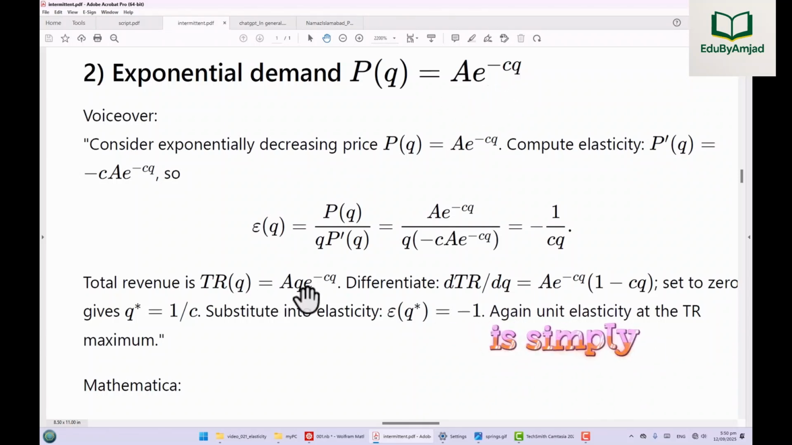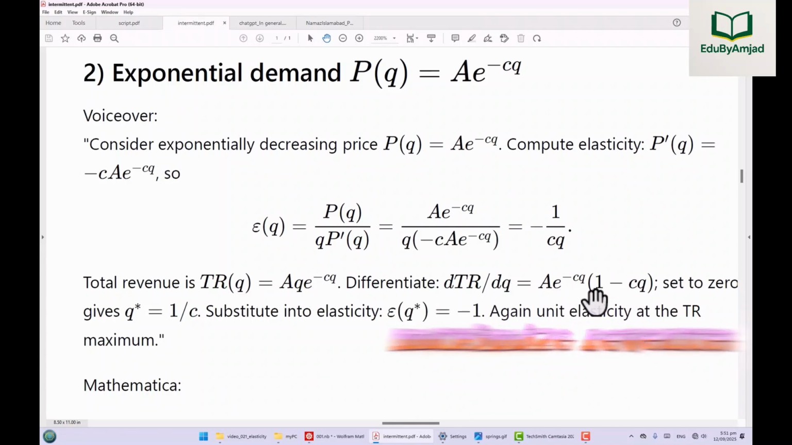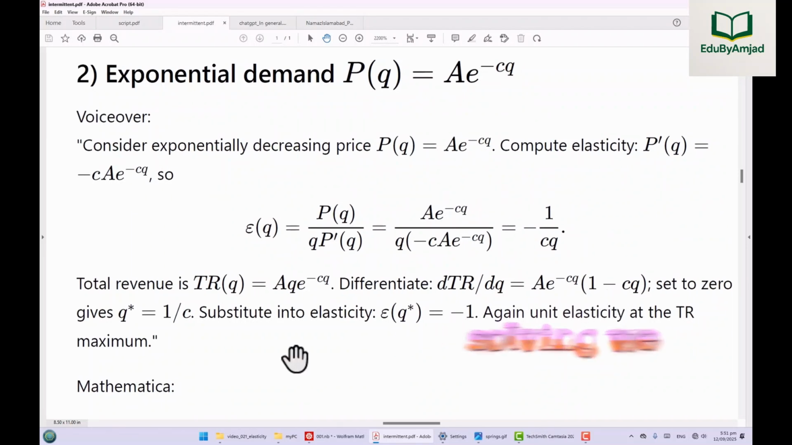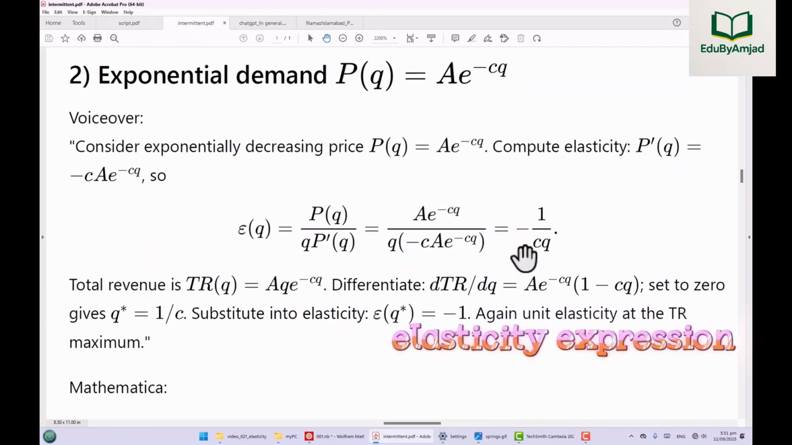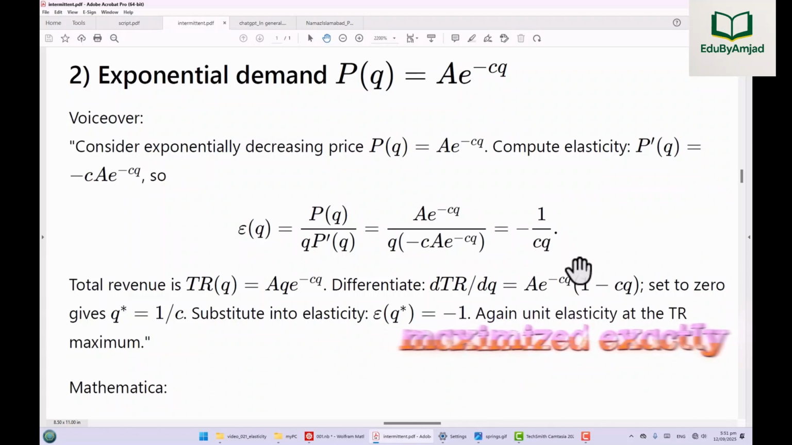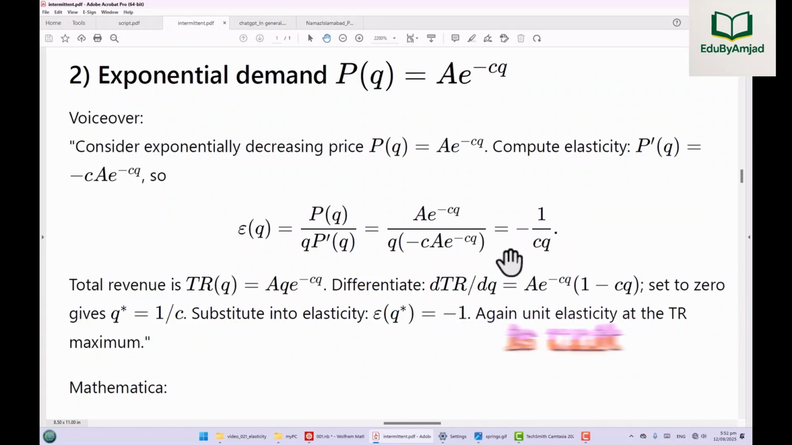Total revenue is simply price from the demand function multiplied by quantity. To maximize revenue, we take the derivative and set it equal to 0. Solving, we find the optimal quantity equal to 1 over parameter C. Substituting this into the elasticity expression shows once again that total revenue is maximized exactly where demand is unit elastic.